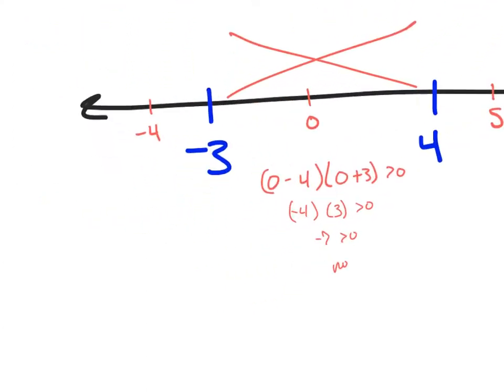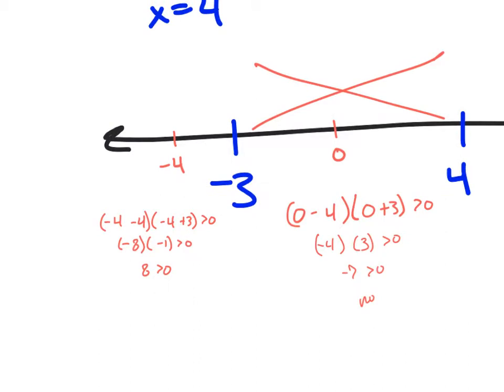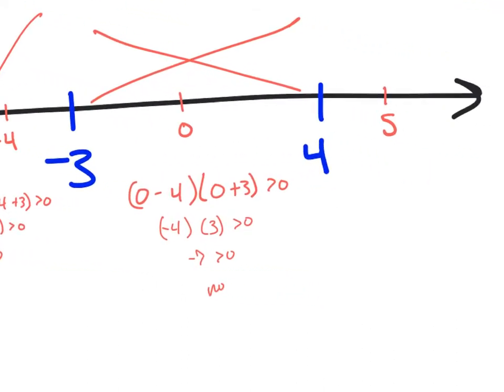Okay, we'll check the left side here. Negative 4 minus 4, negative 4 plus 3, is greater than 0, so that's negative 8 times negative 4 plus 3, which is negative 1. And negative 8 times negative 1 is positive 8, which is greater than 0. Yes, it is greater than 0. So this side gets a check mark because it works.